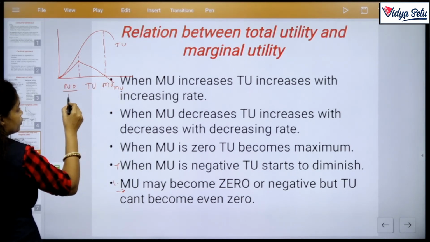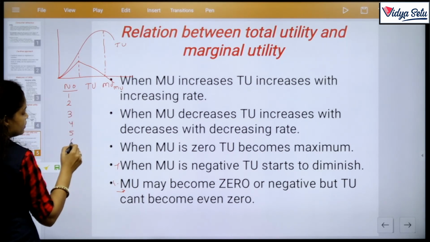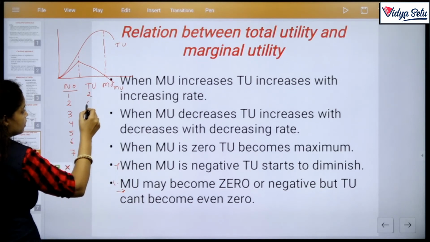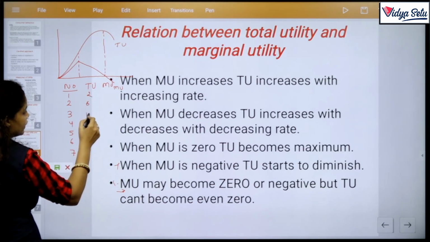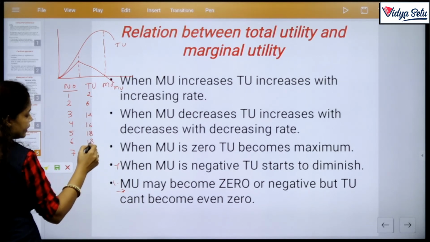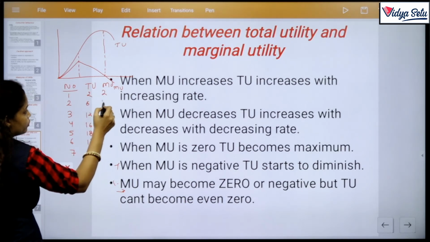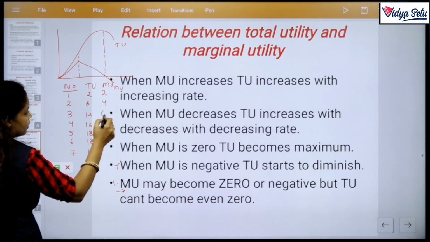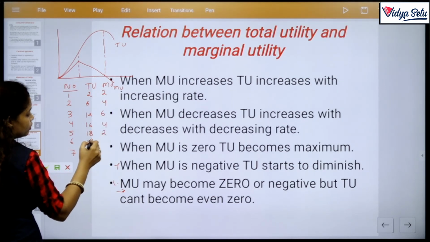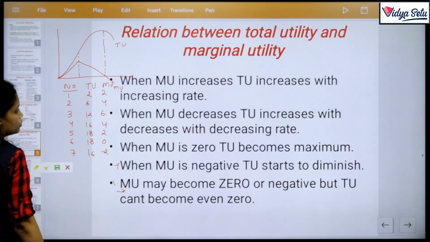Number of units 1, 2, 3, 4, 5, 6 and 7. TU is 2, 6, 12, 16, 18, 18 and 16. MU is 2, 6 minus 2 is 4, 12 minus 6 is 6, 16 minus 12 is 4, 18 minus 16 is 2, 18 minus 18 is 0, 16 minus 18 is minus 2.